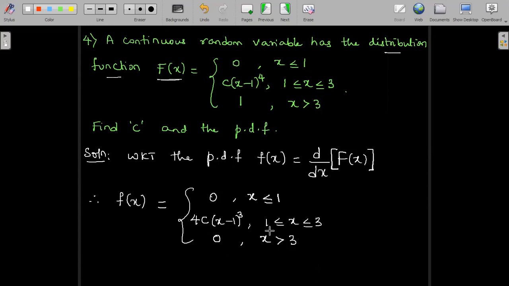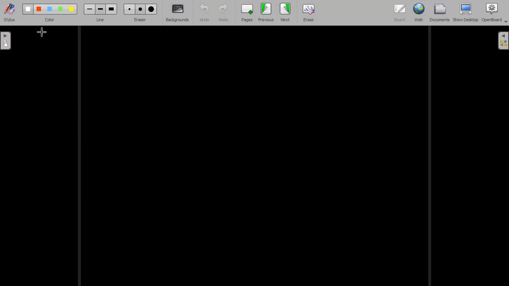Now, it is clearly observed that the first condition of a PDF gets satisfied if c is greater than or equal to 0. So if c is a positive value, then obviously f of x will be greater than or equal to 0. And we consider the second condition to find the value of c. To find the value of c, we consider the second condition of a PDF. Thus, f of x is greater than or equal to 0 for c greater than or equal to 0. Yet we have to find the value of c.